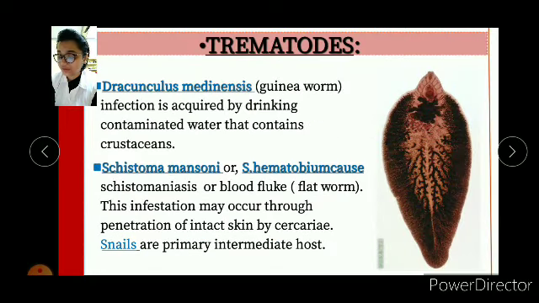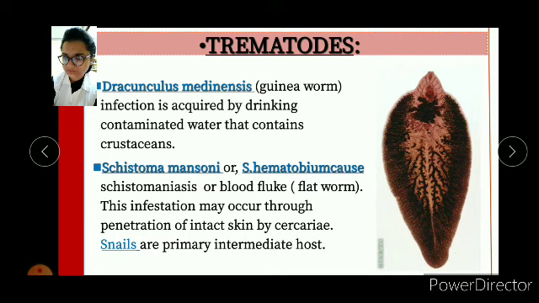Then come the trematodes. Trematodes include Dracunculus medinensis, which is also known as Guinea worm. An infection is acquired by drinking contaminated water which contains crustaceans. So what are crustaceans? Crustaceans form a large diverse arthropod taxon, which includes such animals as crabs, lobsters, crayfish, shrimps, prawns, krill, woodlice, and barnacles.